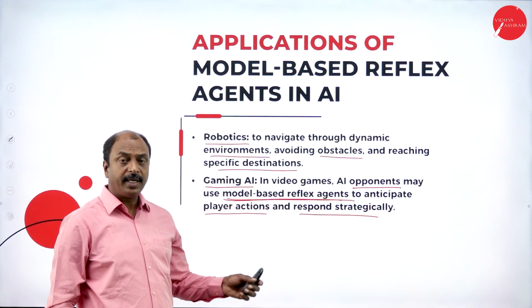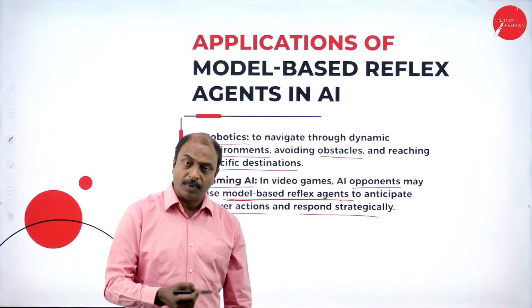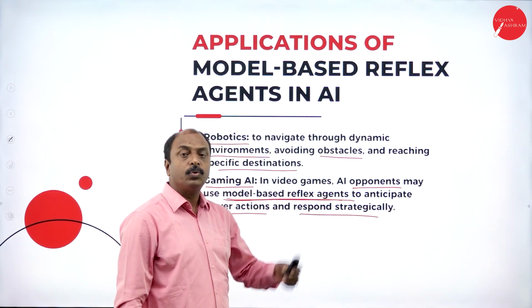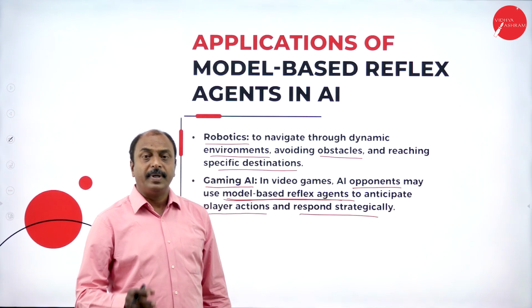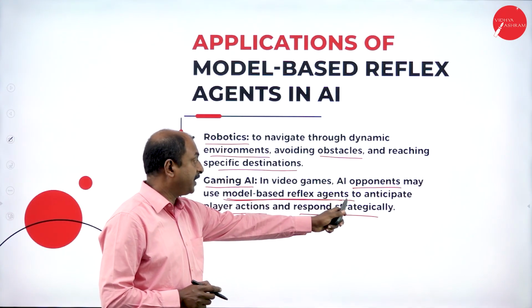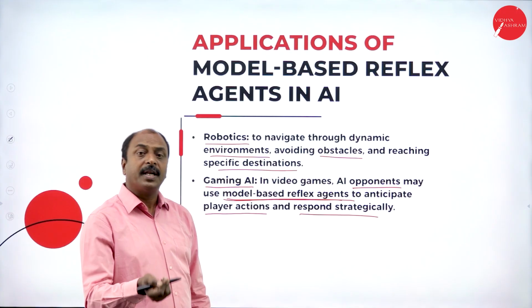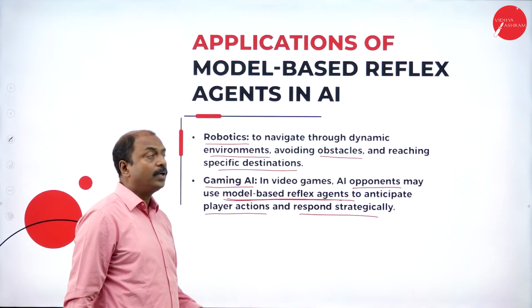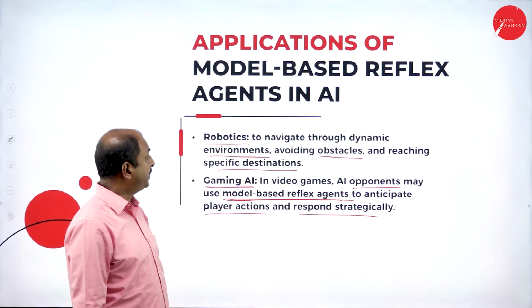As we have seen, there are different types of models available, so it depends on the person who is playing the game. Based on his action, the gaming software responds to the user. This is another application of the model-based reflex agent.